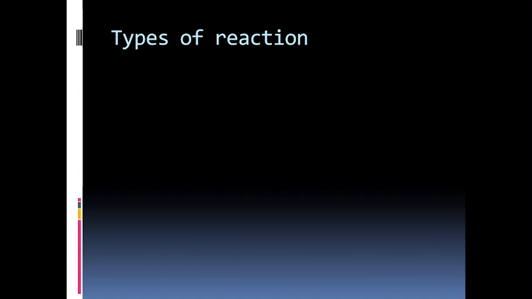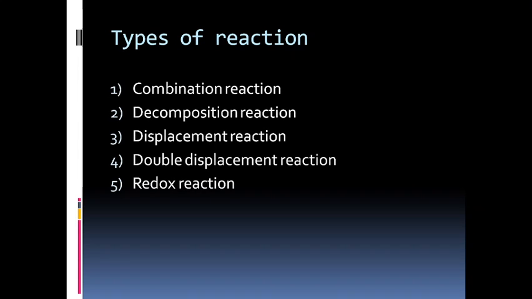Let's see the most important topic of the chapter, which is types of reactions. There are certain types of reactions given in your chapter: combination reaction, decomposition reaction, displacement reaction, double displacement reaction, and redox reaction. As I told you, precipitates mostly form during double displacement reactions. So let's see one by one what is combination, what is decomposition, so you will have a clear idea about types of reactions. And remember these.